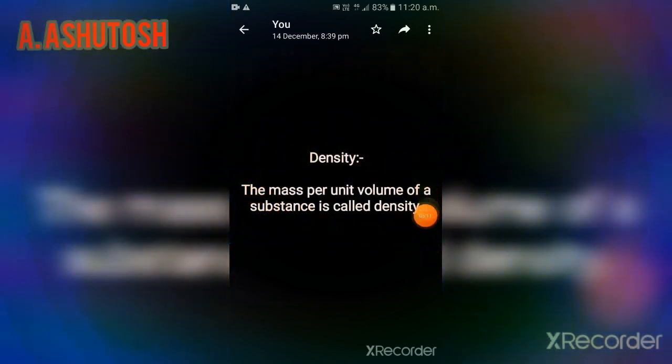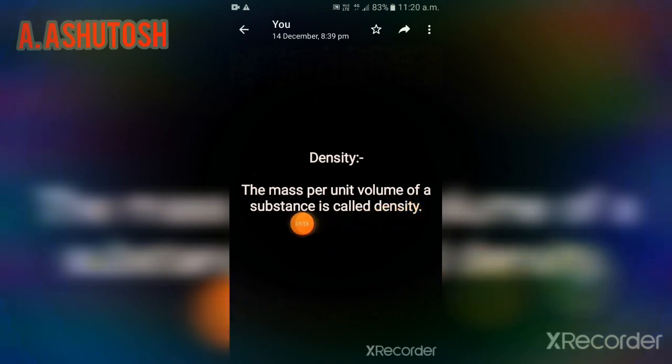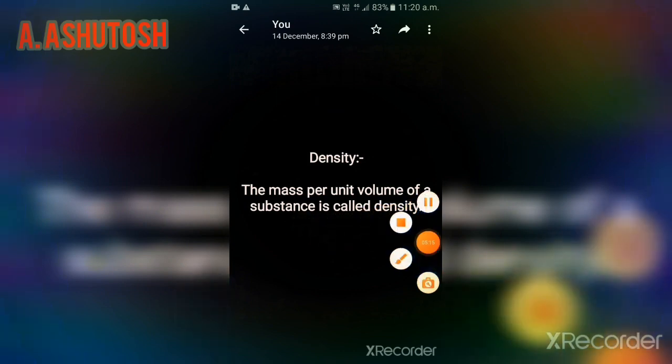Then see the properties of Bose-Einstein condensate. A BEC, Bose-Einstein condensate, is a state of matter that can arise at very low temperature. Second, the scientists who worked with the Bose-Einstein condensate received a Nobel Prize for their work in 1995. The BEC is all about molecules that are really close to each other, even closer than atoms in a solid. Then see density. The mass per unit volume of a substance is called density.